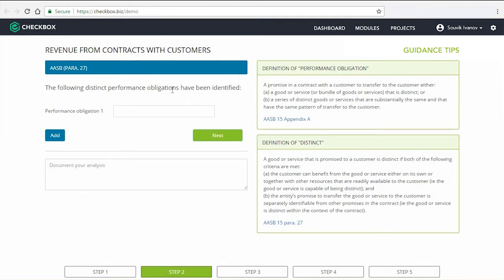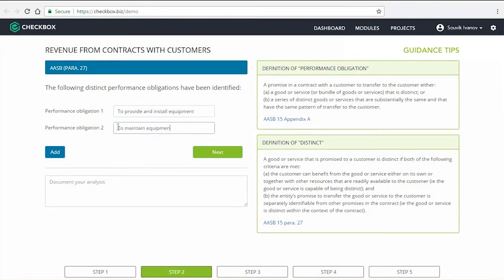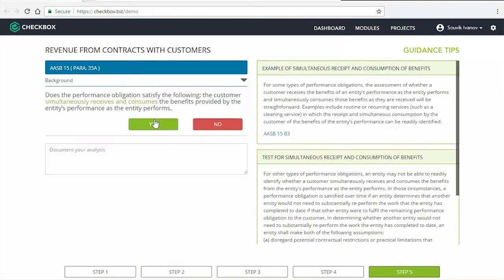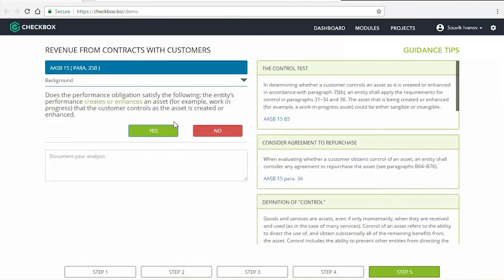Now, often there are terms which require further definition or guidance on the application, which we have captured in the tips on the right. So after applying the definitions, I can fill this in. I also have the ability to add another field if necessary, and a field to document my analysis which will feed into the final reports. Now, depending on your responses, Checkbox will present you with the next relevant question.